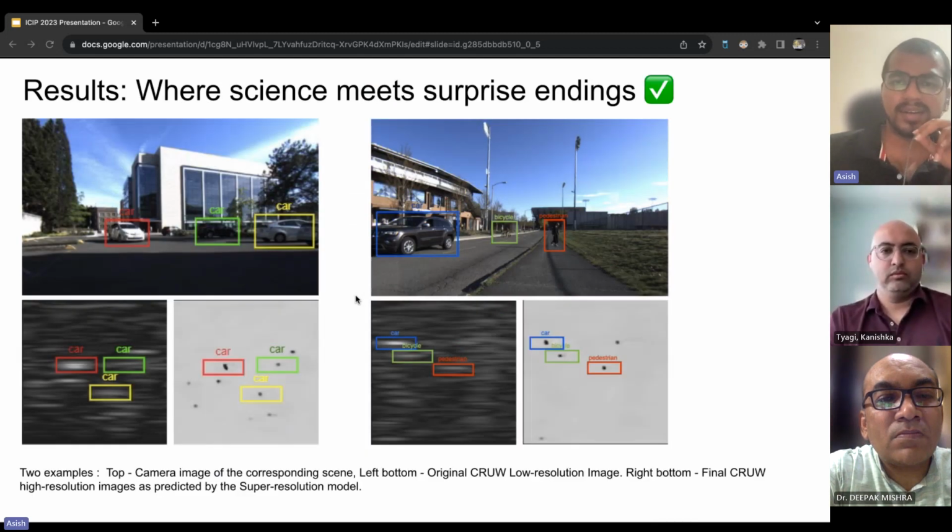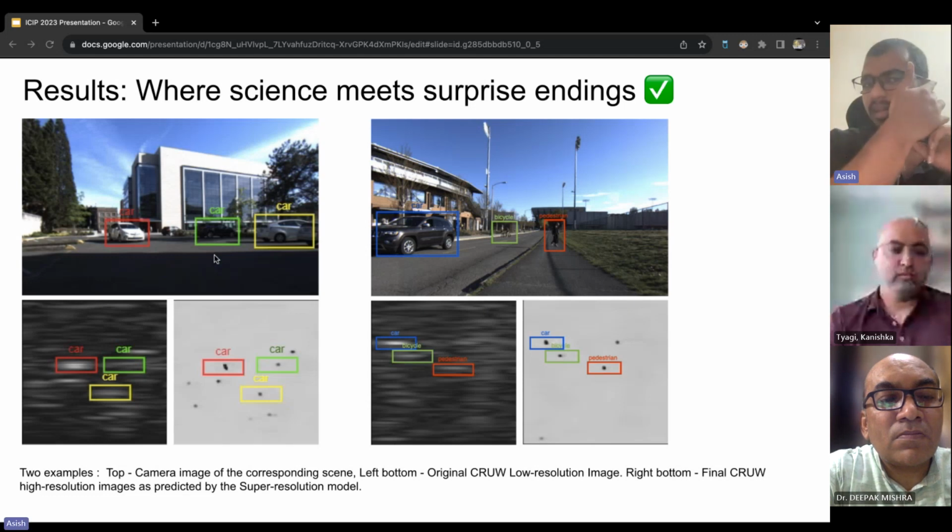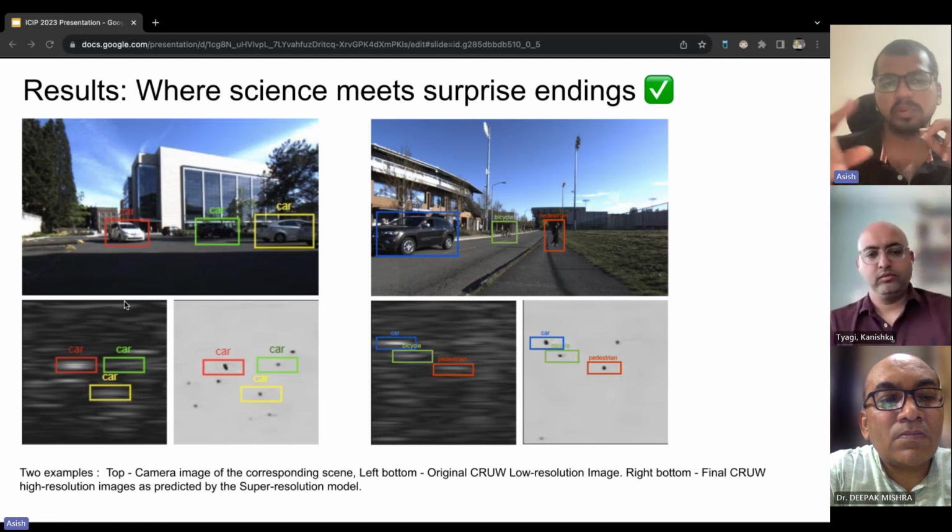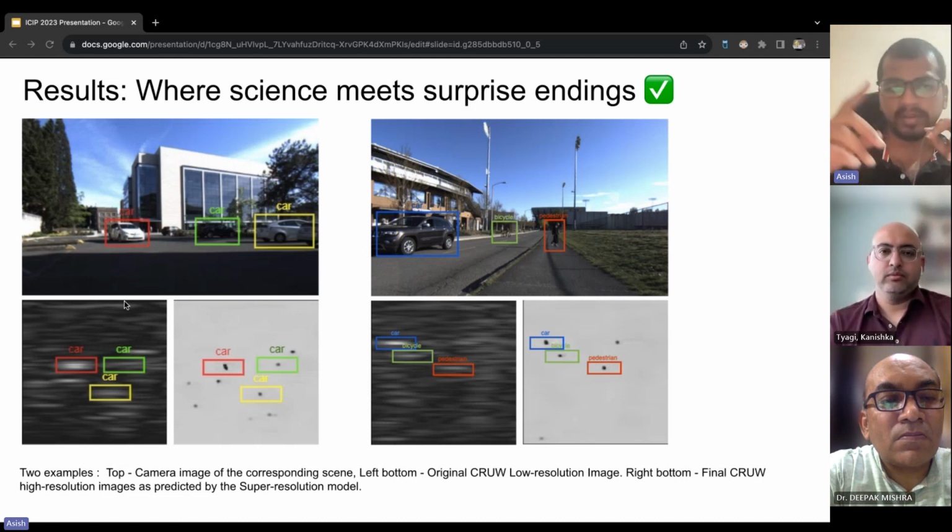Okay, here comes the result. You can see in the first image a car parking lot, an example drawn from the CRUW dataset. As we have discussed earlier, our approach identifies potential areas in the low resolution radar map that might contain the object and proceeds to identify them. You can see here the image contains 3 cars. So from the low resolution map, you can see that there are some dark spots in the high resolution map. Those are the areas which have a high probability of containing the object, and we take those areas.